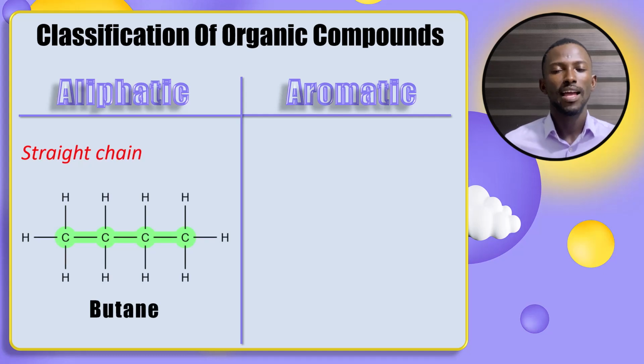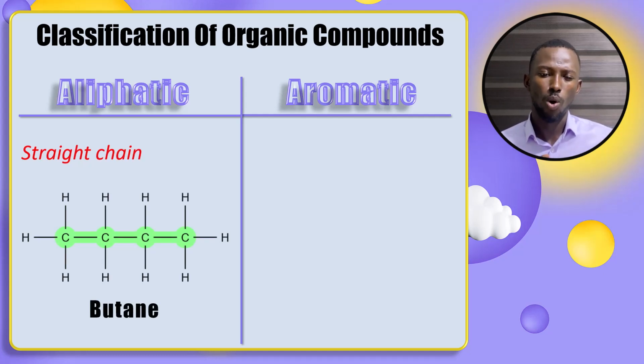Aliphatic compounds are basically links or connections of carbon atoms to form either straight chains or branches, or better still, any organic compound that does not have an aromatic ring present in it. And when we are talking about an aromatic ring, one of the things that should come to your mind is benzene. We'll take a look at benzene in a few minutes.